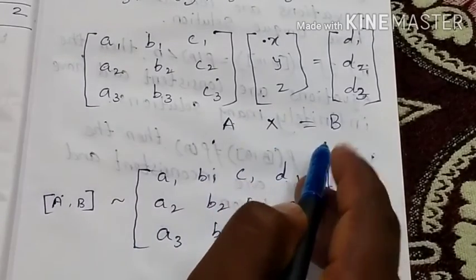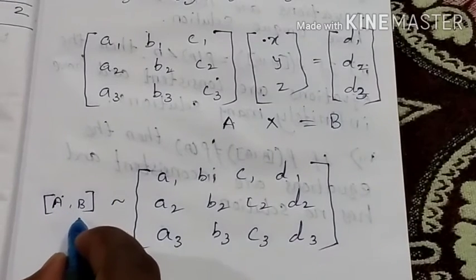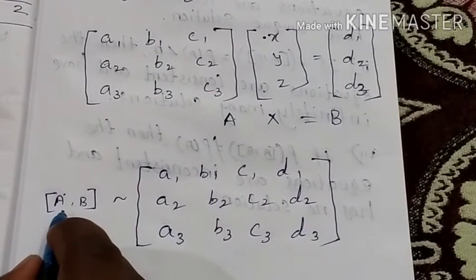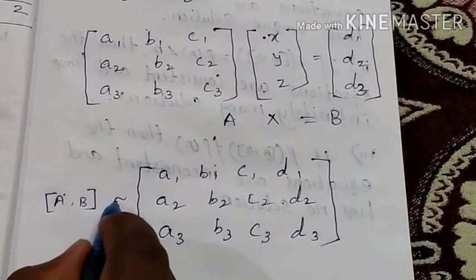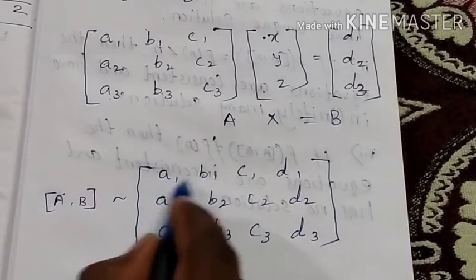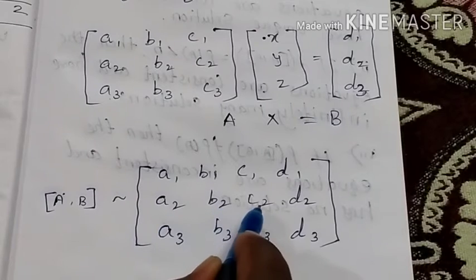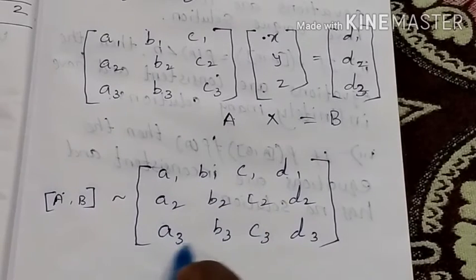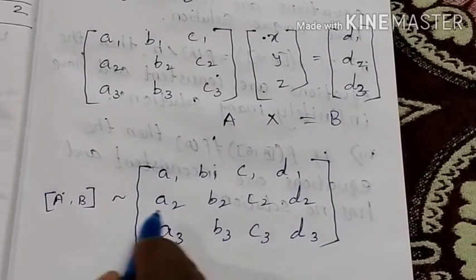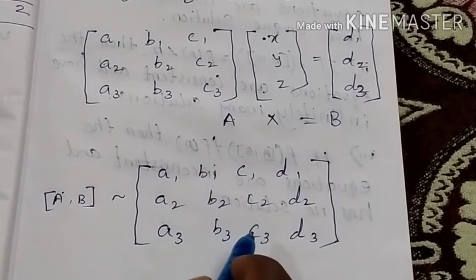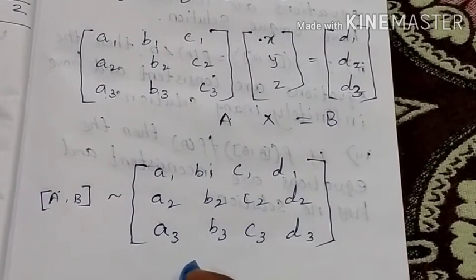Here first form the augmented matrix. So the augmented matrix (A, b) is a1, b1, c1, d1, a2, b2, c2, d2, a3, b3, c3, d3. This is the augmented matrix of A and b. Then use the echelon form method.